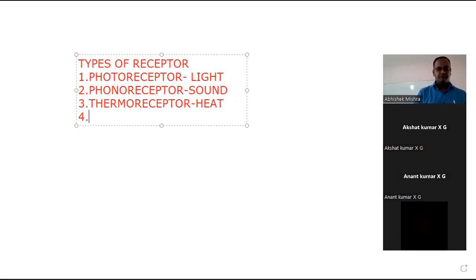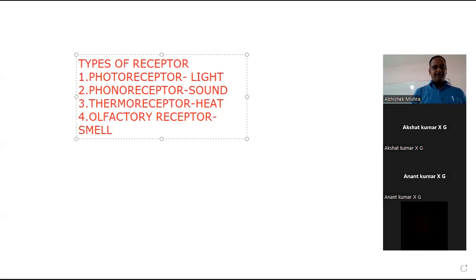Next, after thermoreceptor, we have olfactory receptor. Olfactory receptor will detect smell. And our nose is responsible for this.